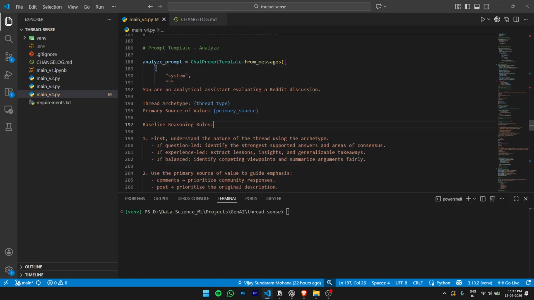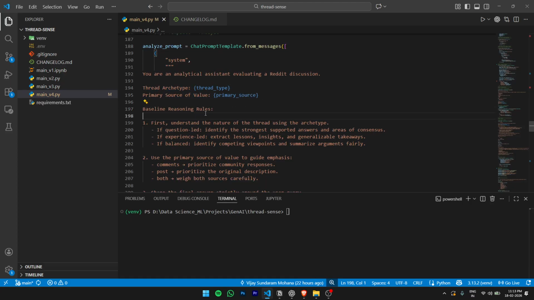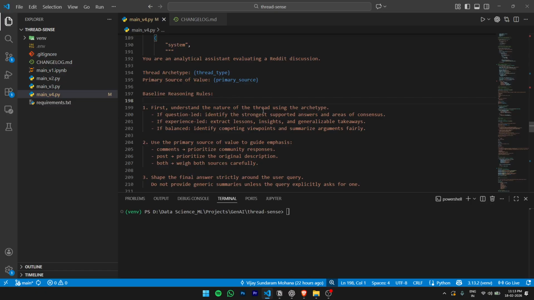So at the system level we are saying that you are an analytical assistant evaluating a Reddit discussion. We have fed in the thread archetype and the primary source of value. Baseline reasoning rules: first, understand the nature of the thread using the archetype. If question led, identify the strongest supported answers and areas of consensus. If experience led, extract lessons, insights, and generalizable takeaways. If balanced, identify competing viewpoints and summarize arguments fairly. So these are some good pointers based on the nature of the thread type, right?